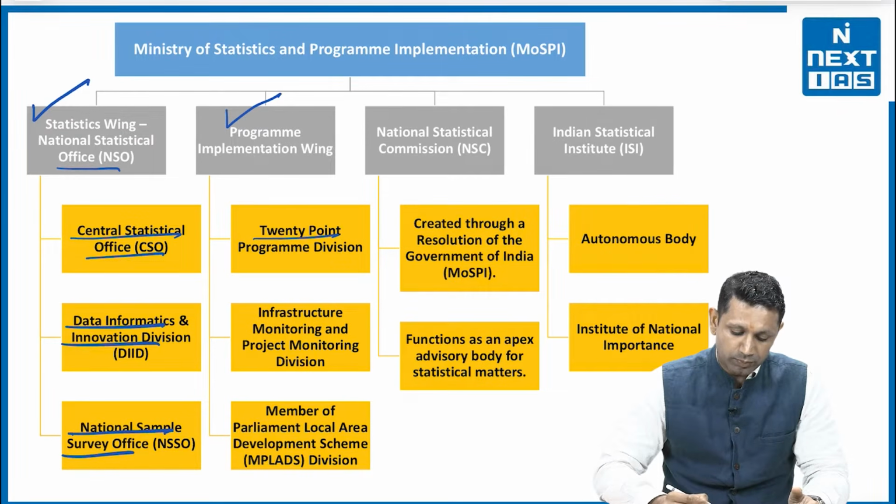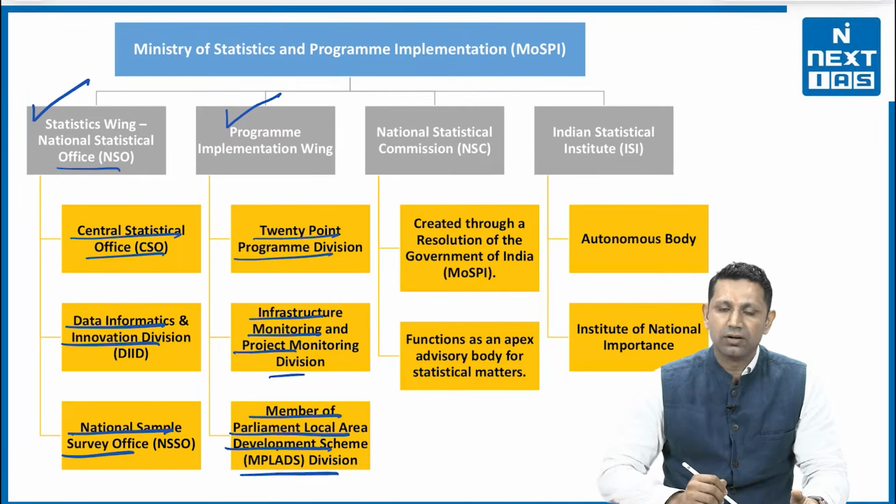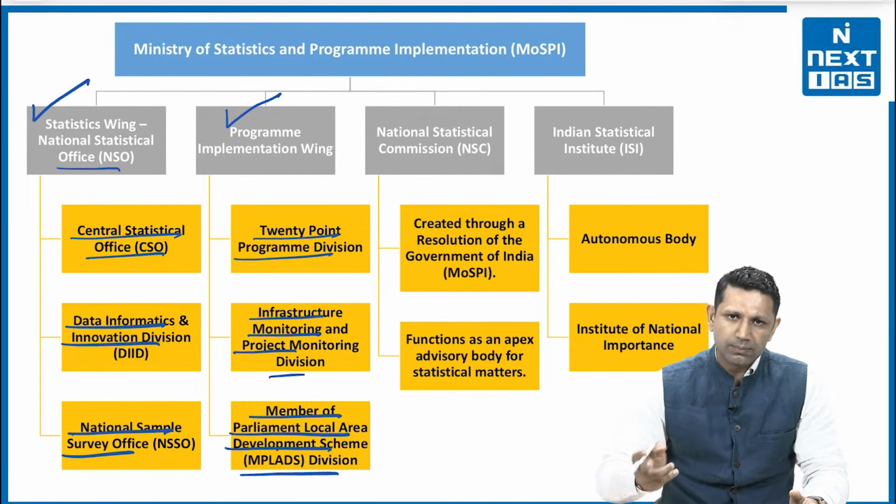The second is the Program Implementation Wing. It includes the 20-Point Program Division. Then second is the Infrastructure Monitoring and Project Monitoring Division. Third one is the Member of Parliament Local Area Development Scheme, MPLADS Division.